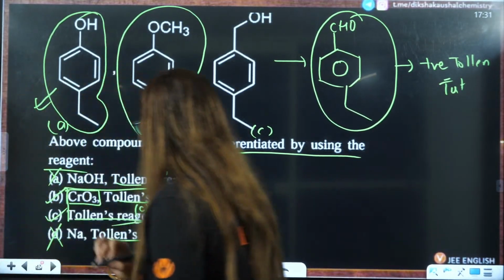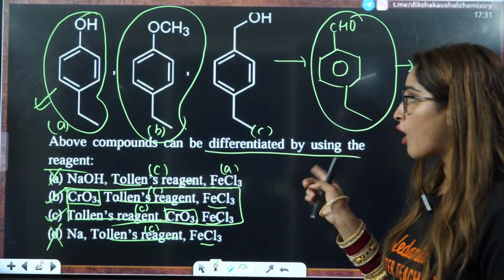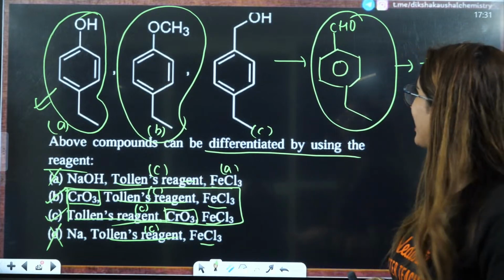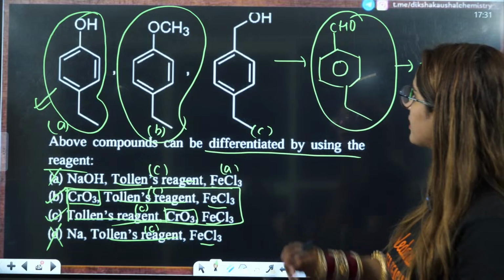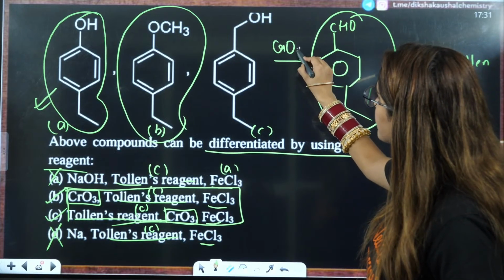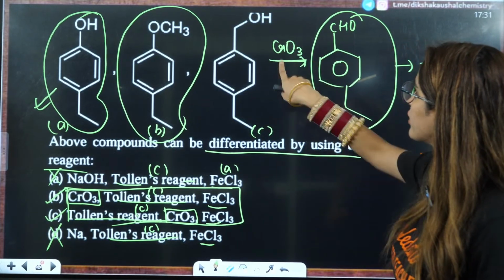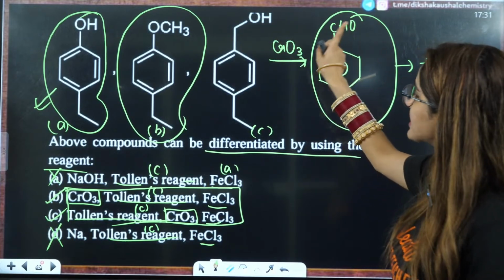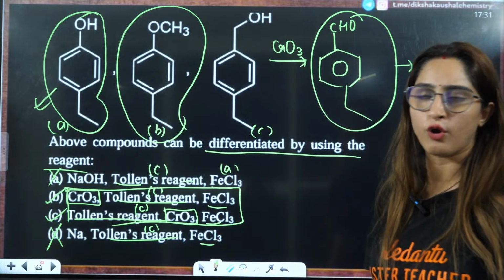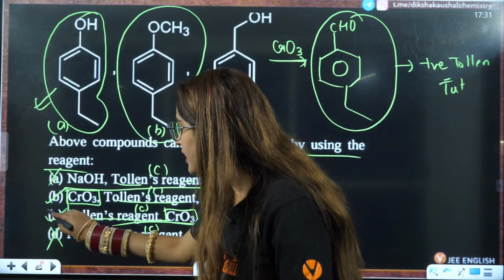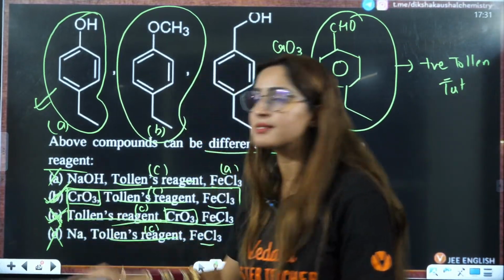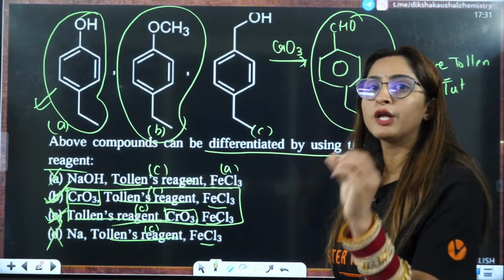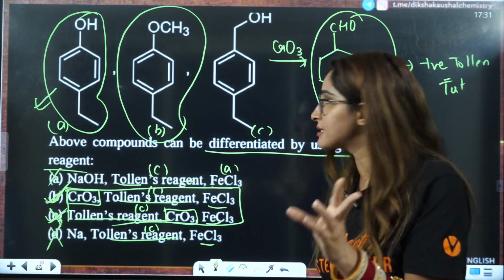Now you have to think: should you use Tollens reagent first or CrO3? Definitely you should use CrO3 first, because CrO3 is a mild oxidizing agent which is going to convert this CH2OH to CHO. Then you will see whether it shows Tollens or not. That means C is also not the correct answer, B is the correct answer. First, you will use the mild oxidizing agent, that is CrO3.